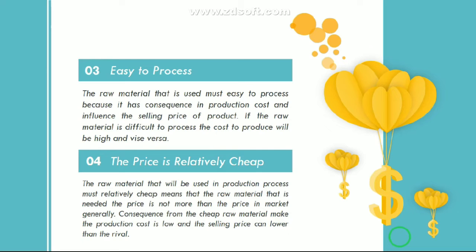The raw material that will be used in the production process must be relatively cheap, meaning that the price of the raw material needed is not more than the price in the market generally. The consequence of cheap raw material is that the production cost is low and the selling price can be lower than the rival.